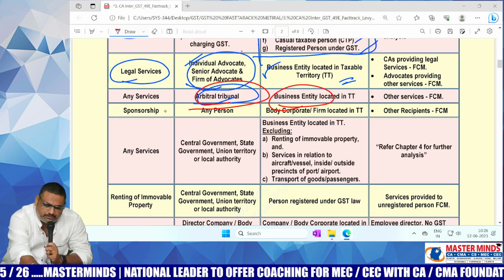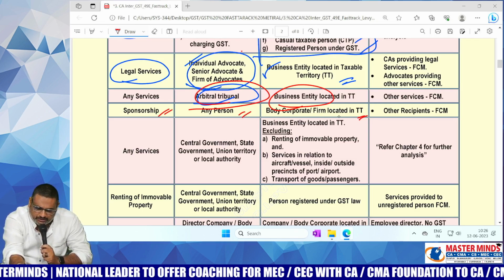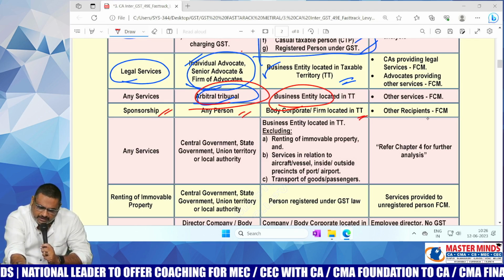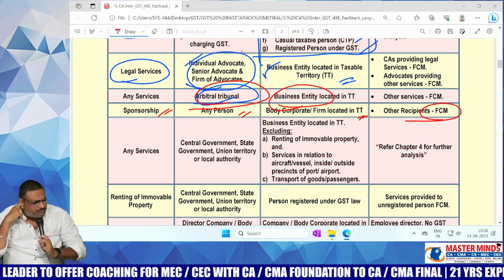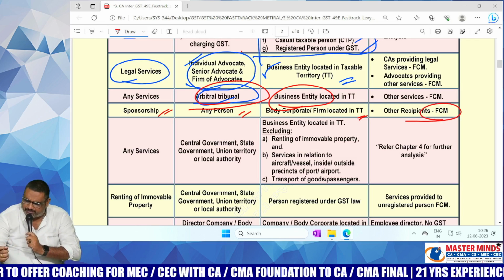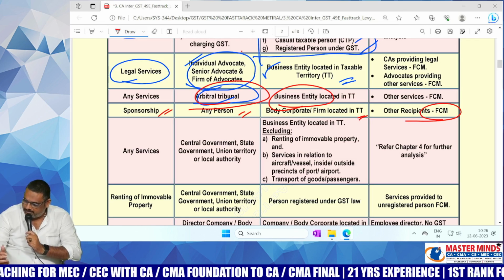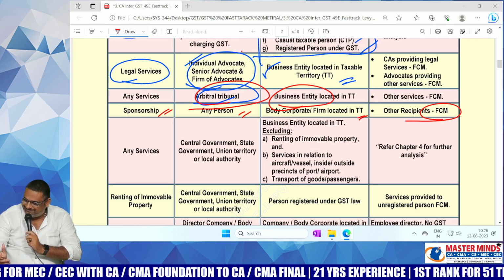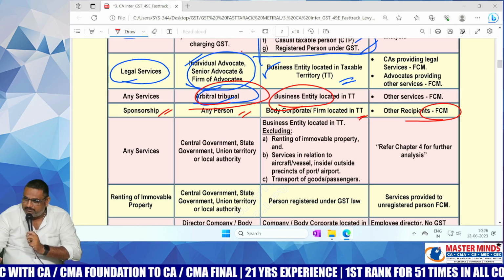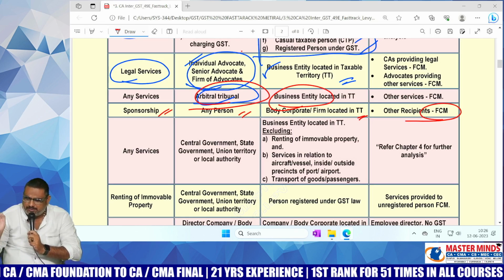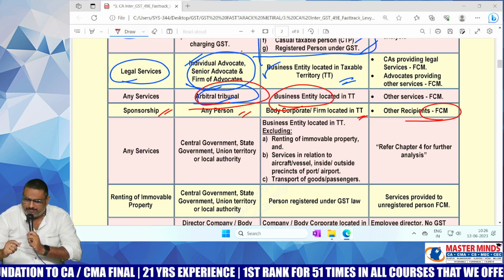Next one, sponsorship services, supplier any person, recipient body corporate or partnership firm, then RCM, other cases FCM. Sponsorship services, let's take the example of Virat. Who is the sponsor for Virat? MRF, no? On the badge, still MRF is there, as far as I remember.